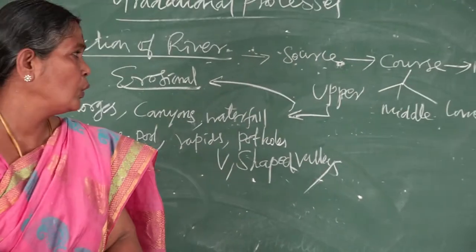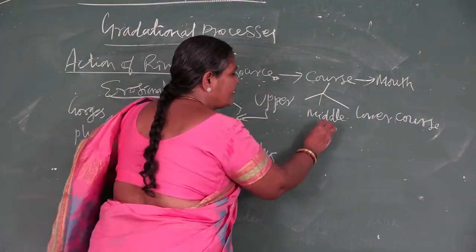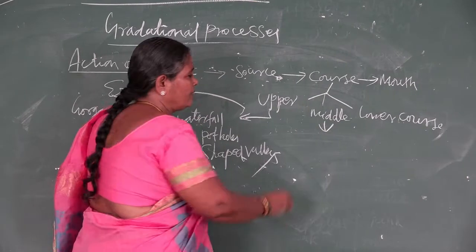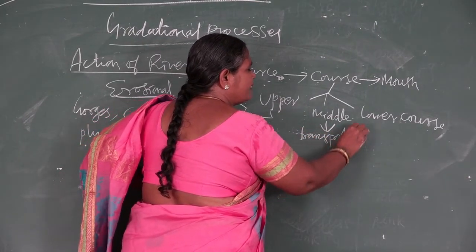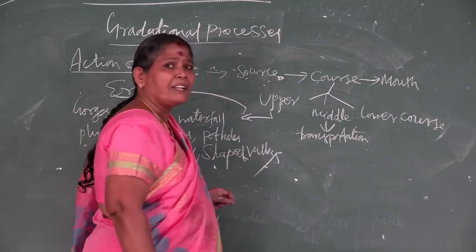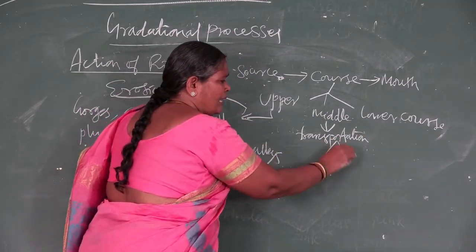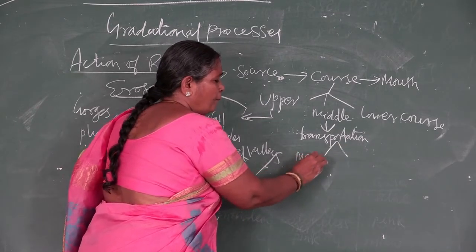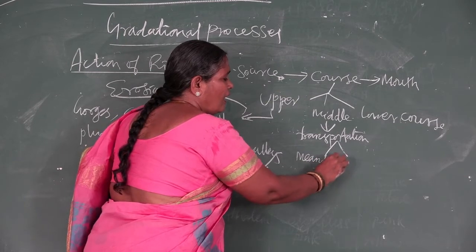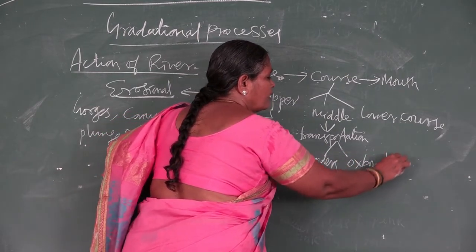Next we come to the middle course. In the middle course, the dominant feature is transportation. Transportation work is predominant, and it develops two features: one we say meanders and another one we say oxbow lake.